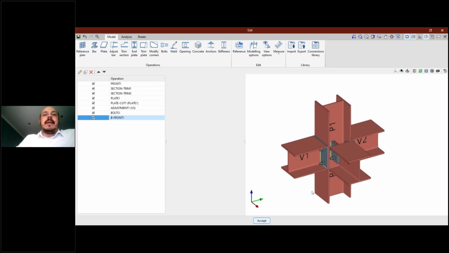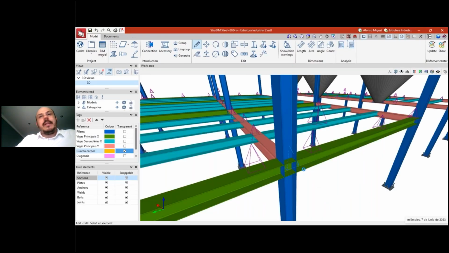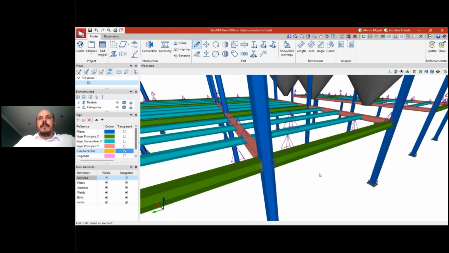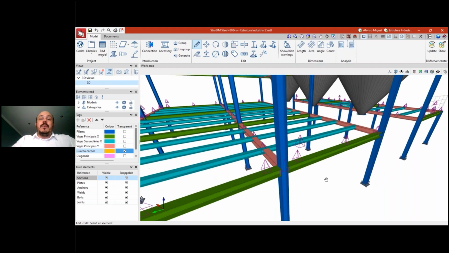Okay, let's just accept it, and the model is going to be loaded here in our node. The sections will be adjusted, and we have one more connection that is part of our project, available here in our model. And like this, we will do with others, and then export our detailed model. Okay. All right, so I think we saw the main features related to steel structure.